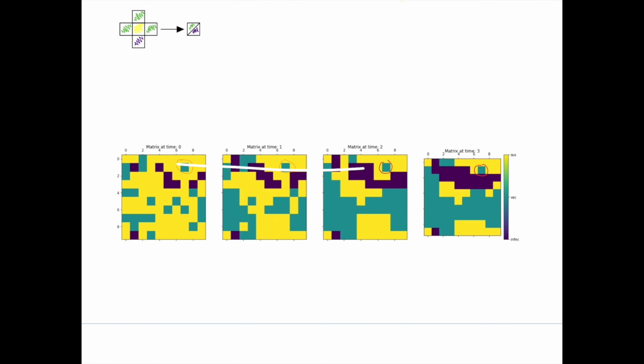This carries into our final assumption. Our final assumption being that when presented with both information and misinformation, a person will not simply jump from vaccinated to infected or vice versa. Instead, they will re-enter the susceptible state where their surroundings then impact their decision on what to believe. This is depicted by this cell here, where it begins as a vaccinated individual. However, its neighbors change and are infected, causing it to then turn to susceptible and then finally turn into infected. And that is an overview of our complex methodology.